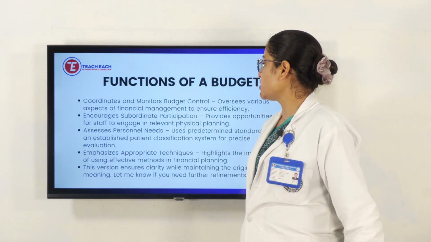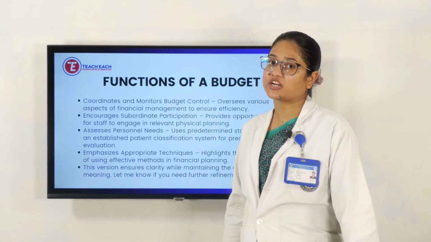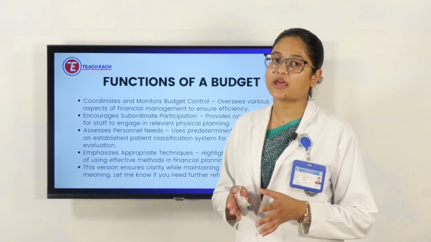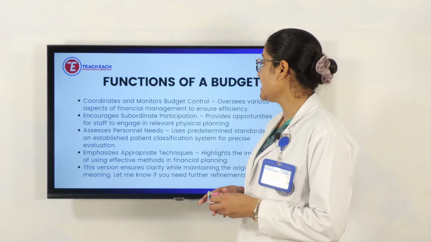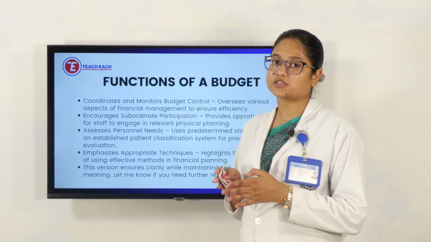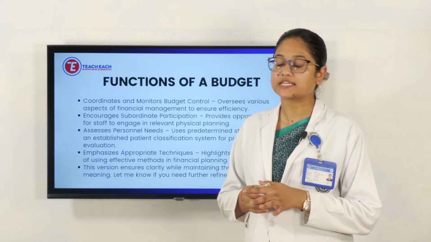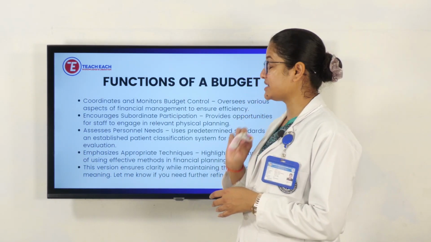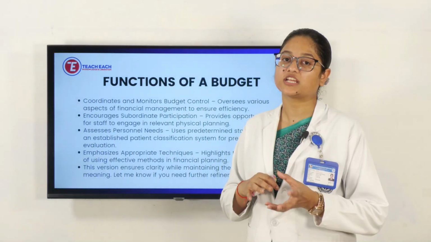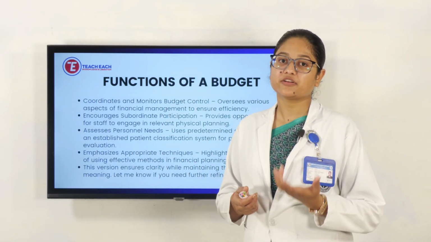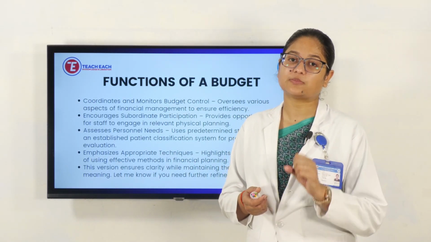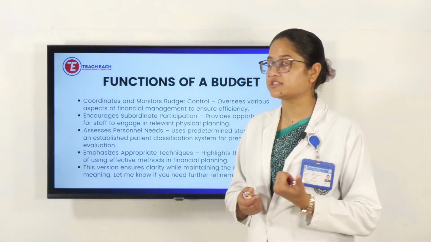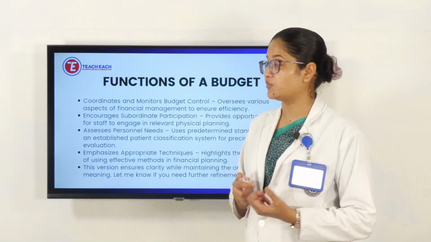Next, coordinates and monitors budget control. There will be a coordination between the team and members of the budgetary committee, and there should be a proper process of controlling the budget to decrease the cost. Encourages subordinate participation, means there will be proper coordination among everyone, and whenever we are doing the delegation of work, the subordinate has to have a clear vision and transparency in the communication.